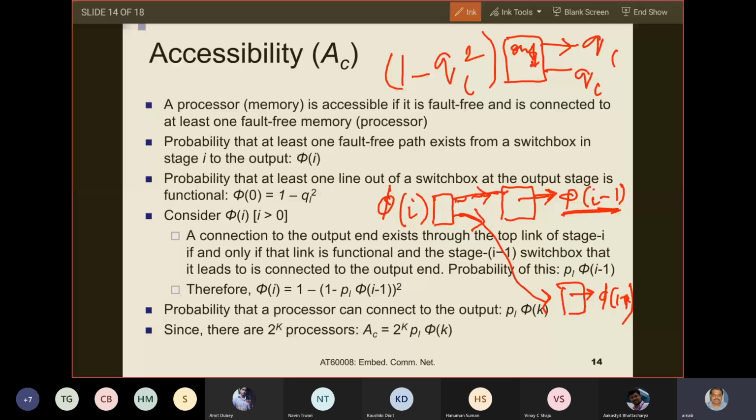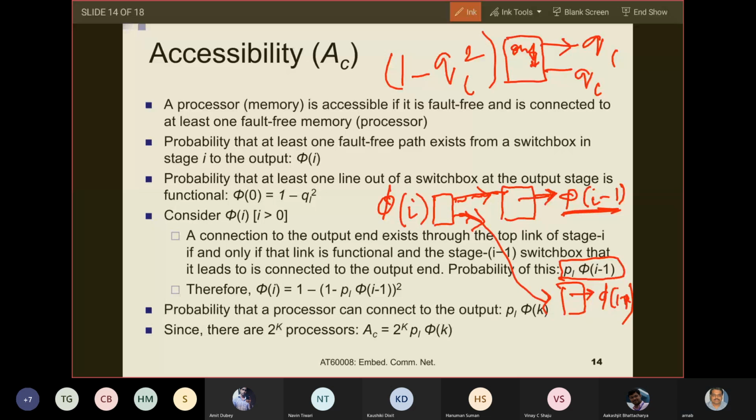What is the probability that a connection through the top link exists? A connection through the top link exists with probability PL into phi of i minus 1. Similarly, you have PL into phi of i minus 1 for the bottom output link of stage i.